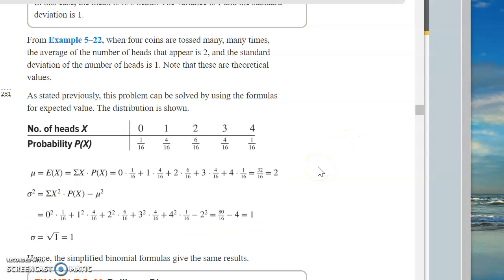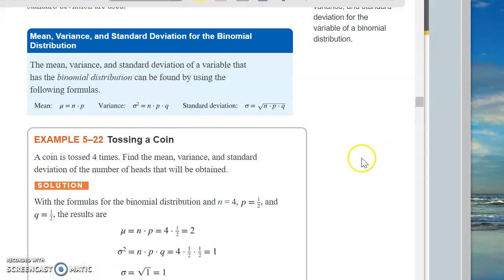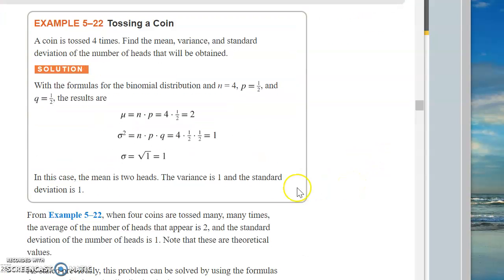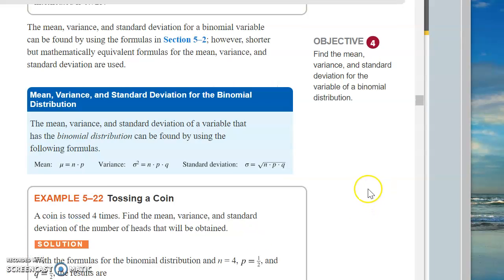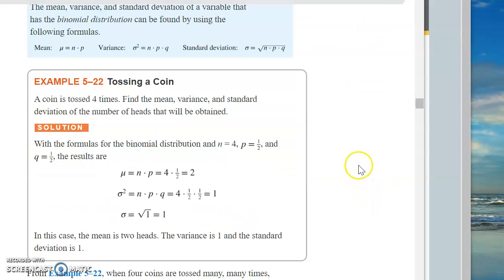Okay, so from example 5-22, we did that example before, I believe. We had the 4 coins. Let me just double check, make sure that was the same problem. Give me 1 second, because sometimes the ebook is a little bit different from the printed version. Okay, I'm sorry, folks. That's why I don't like the ebooks for this reason. It's really hard to keep track of where you are in the ebook as compared to a paper book, in my opinion. In any event, let me just start all over again.